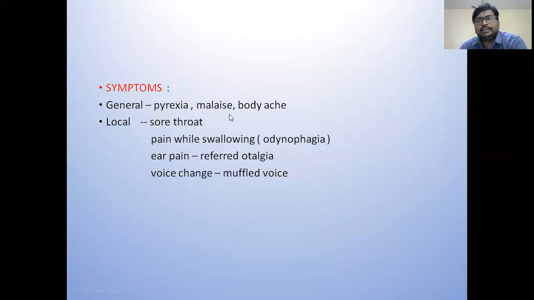There are two causes for ear pain in acute tonsillitis. One is involvement of the tubal tonsils and eustachian tube orifice, causing obstruction and serous otitis media, which causes ear pain. The other cause is referred pain. Referred pain means that at the site of pain there is no pathology; the pain is referred from some other site. It happens due to common nerve supply.